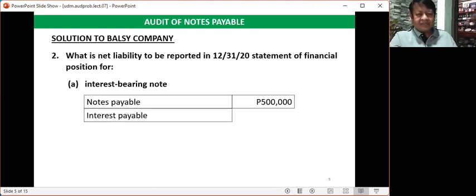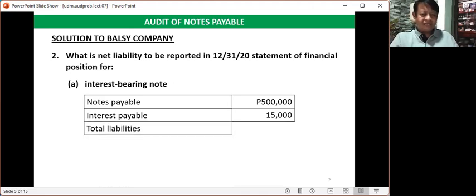And then we add the interest payable that we computed a while ago, which will be included in the liability to Aliana, and that is 15,000 pesos. Therefore, the total liabilities for Aliana Company is 515,000 pesos.